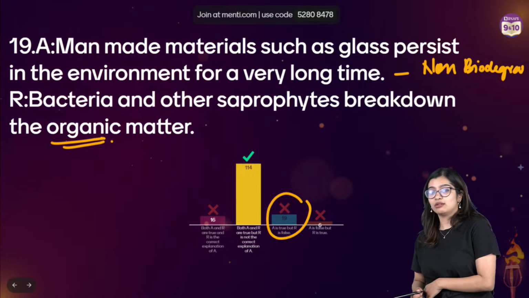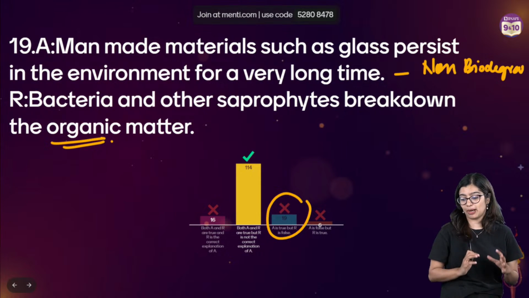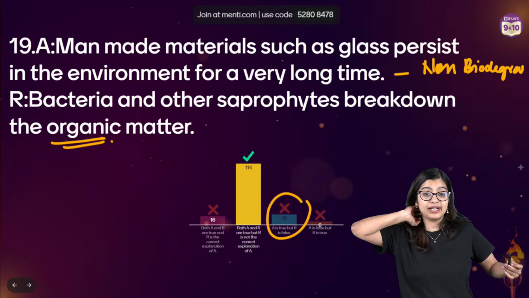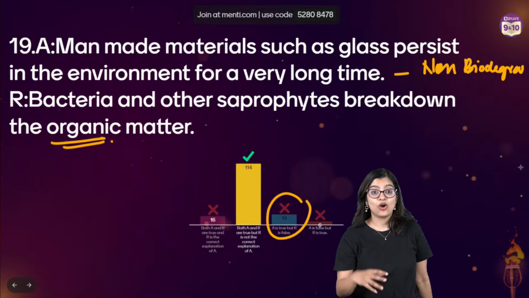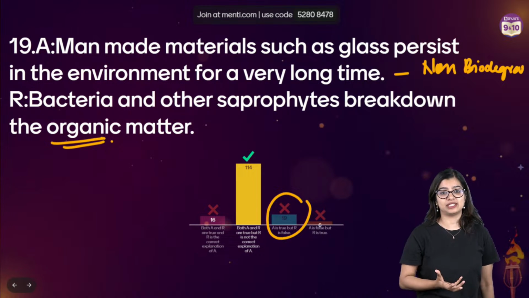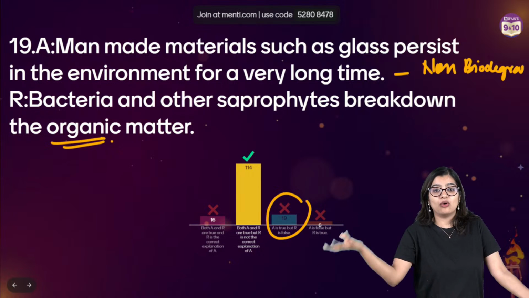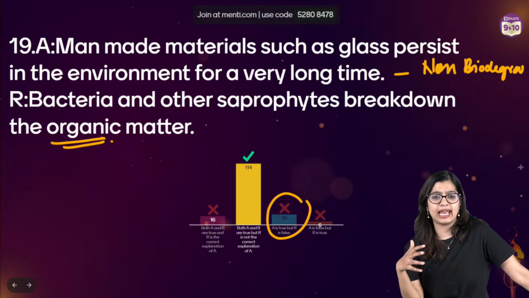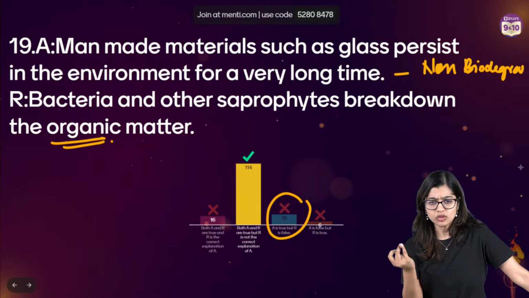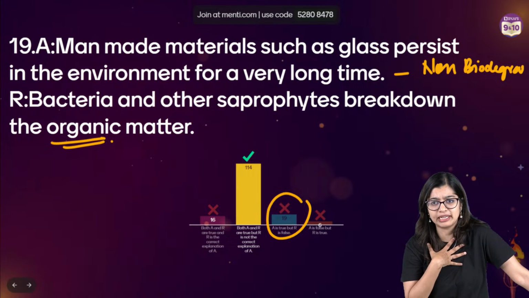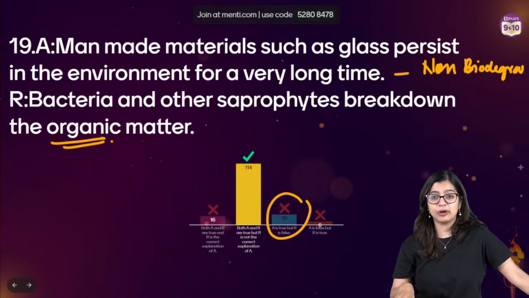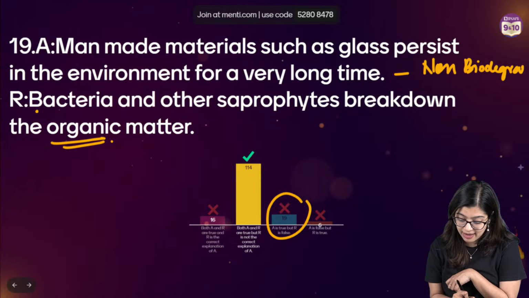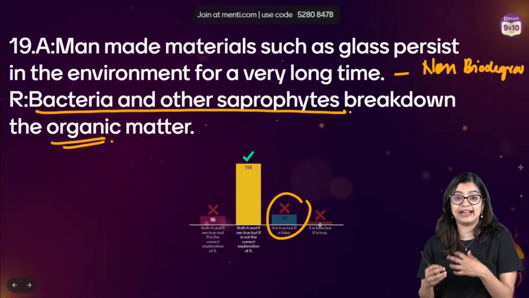You've learned this in your carbon and its compounds, right? You've learned about organic substances. Organic substances are those substances which are found, let's say, in living organisms. So if you take any kind of organic compounds, organic matter is something wherein we have your bacteria and saprophytes, your dead and decaying matter.